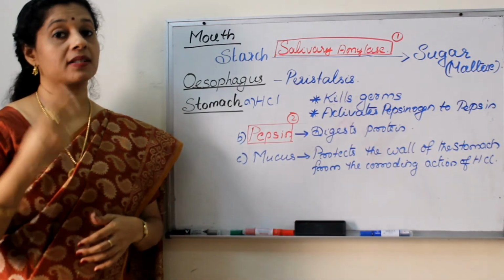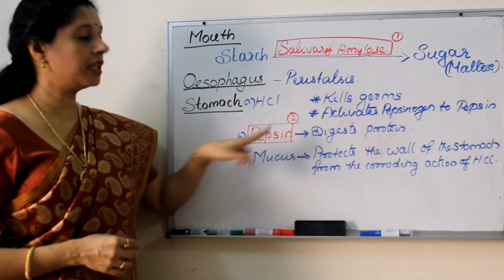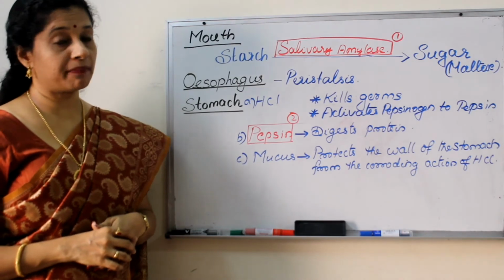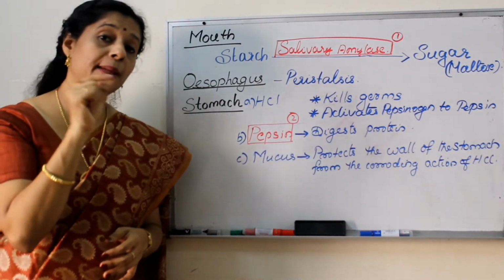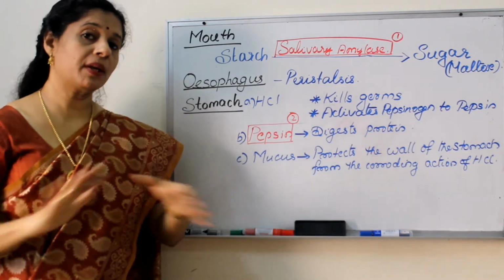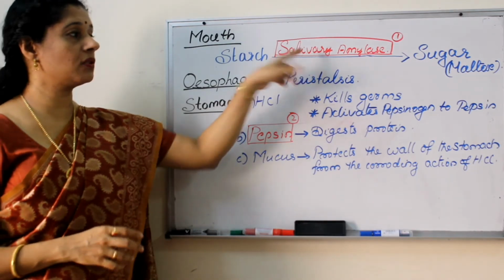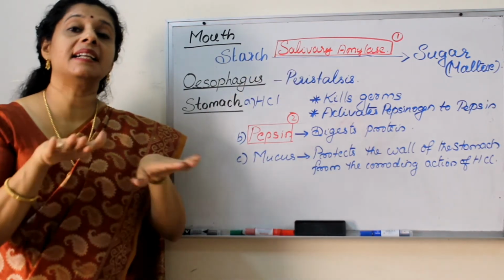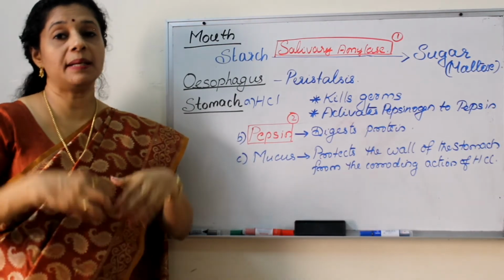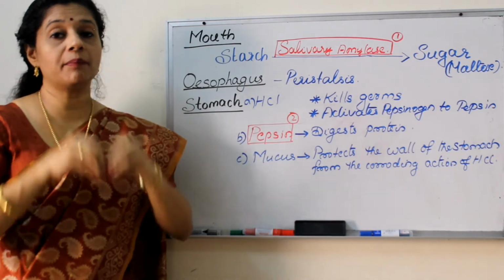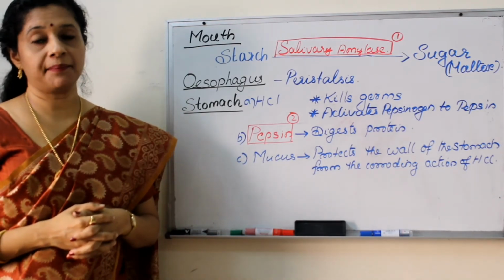So we are coming across the next enzyme that we have to study, second enzyme, that is pepsin. I have numbered it 2. So what is the action of pepsin? Digest protein. So in the stomach we have only pepsin. So only protein digestion is happening or protein's digestion is starting. What happens to the salivary amylase? Its activity will stop because of this acidic condition. Only pepsin is active. So in the stomach only protein digestion is happening. Now protein will be broken down by pepsin.